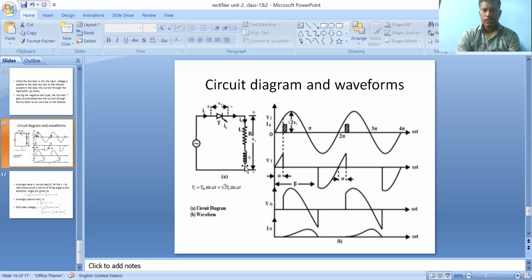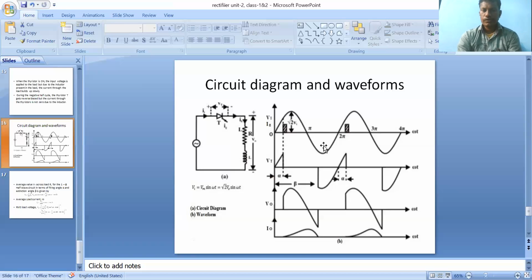What is the property of inductance? The inductance does not allow sudden changes of current. So under these conditions, the inductor does not allow sudden changes of current. So the energy stored during the first half cycle is directly transferred to the thyristor, and the thyristor stays forward biased during the negative half cycle also. At the end of the first half cycle, the negative half cycle starts automatically.